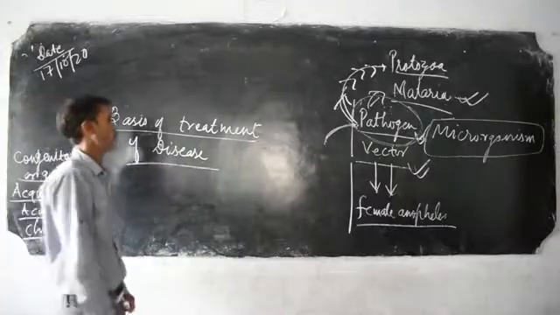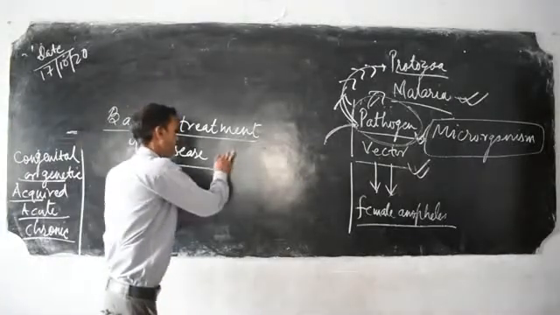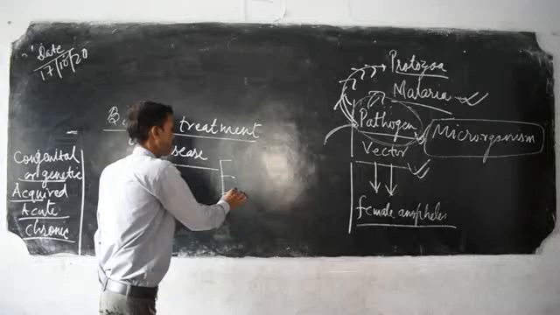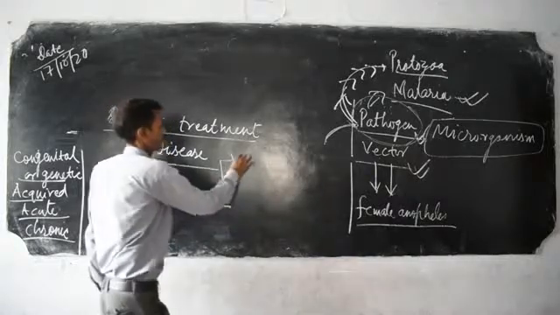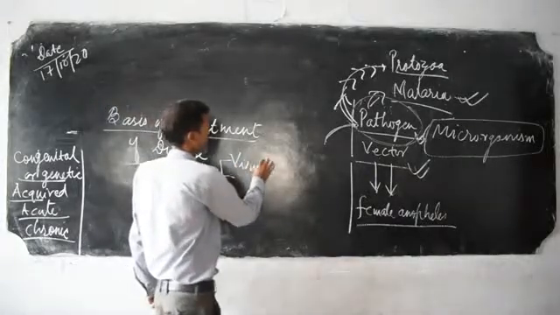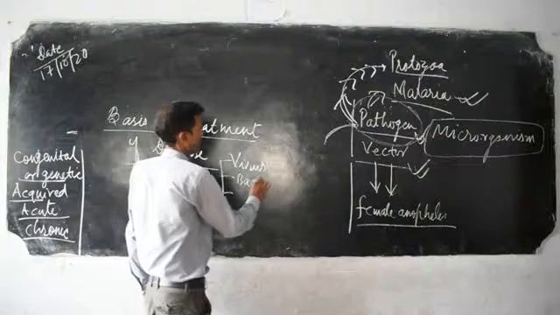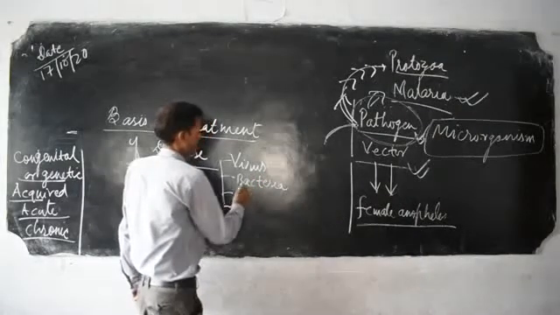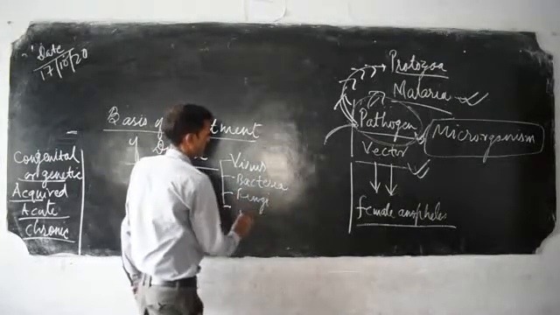You need to know whether the disease-causing factor is a virus, bacteria, fungi or worms.